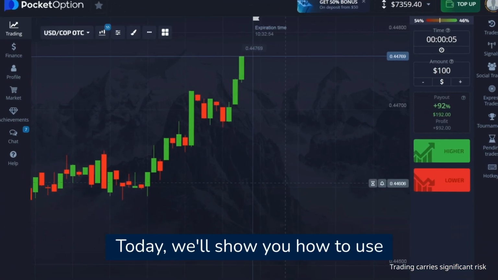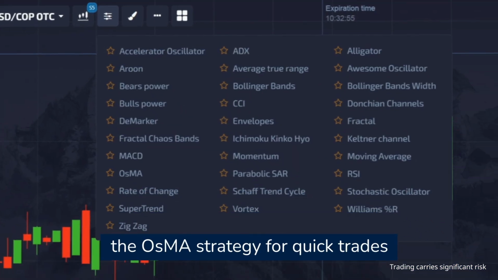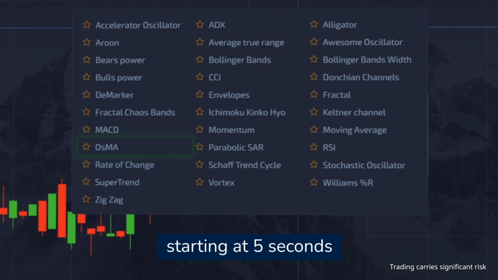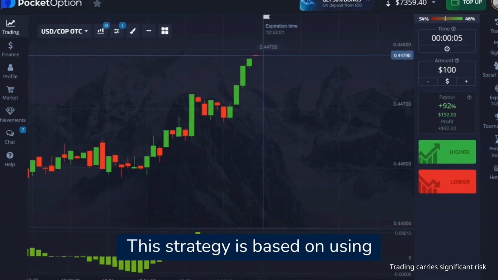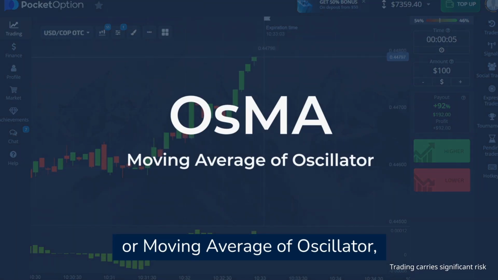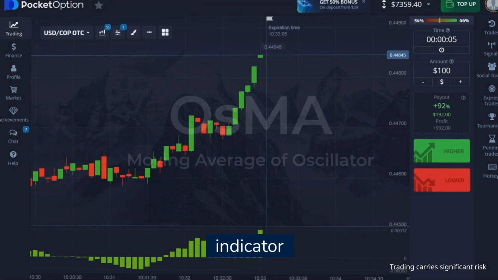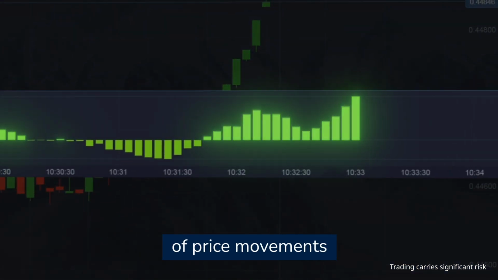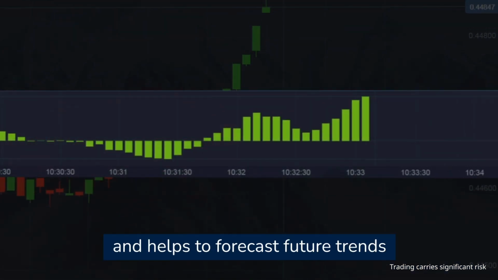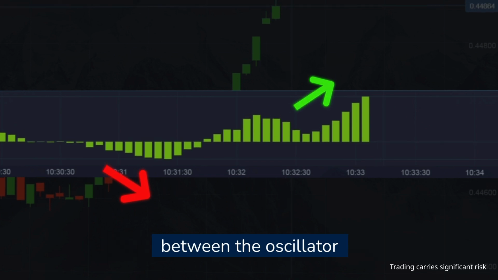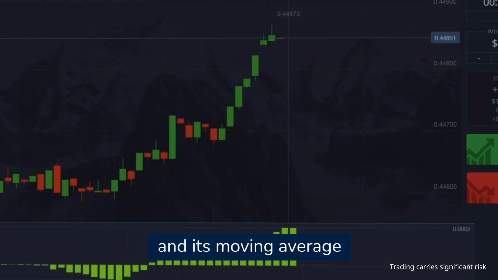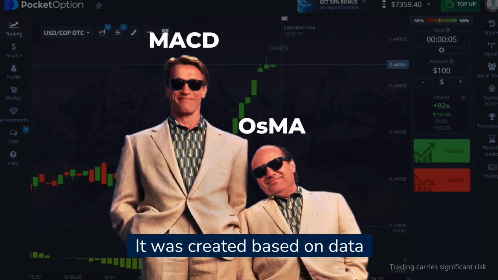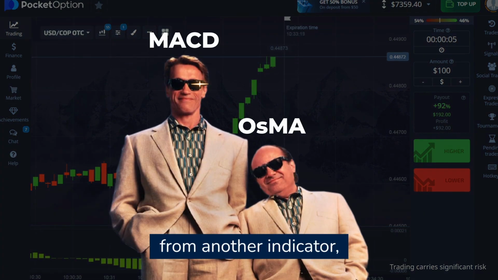How to use the OsMA trading strategy. Today, we will show you how to use the OsMA strategy for quick trades starting at 5 seconds. This strategy is based on using the OsMA, or Moving Average of Oscillator indicator. OsMA measures the momentum of price movements and helps to forecast future trends by showing the difference between the oscillator and its moving average. It was created based on data from another indicator, MACD.